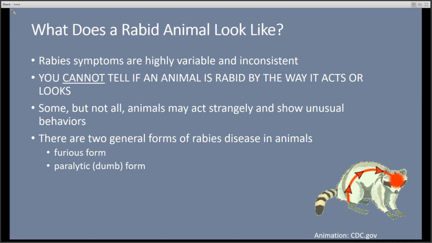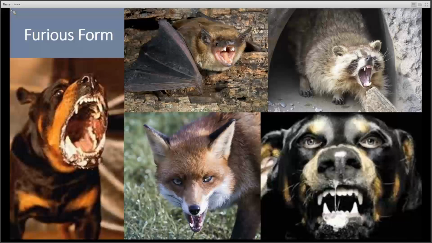Domestic animals are often described as having one of two types of rabies symptoms, the furious form or the paralytic form. The furious form is the well-known image of rabies. The furious form is also referred to as the classic form or mad dog syndrome. Infected animals lose caution and fear of people and other animals. Animals with this form of rabies frequently foam at the mouth, attacking other animals, people, and any moving object.